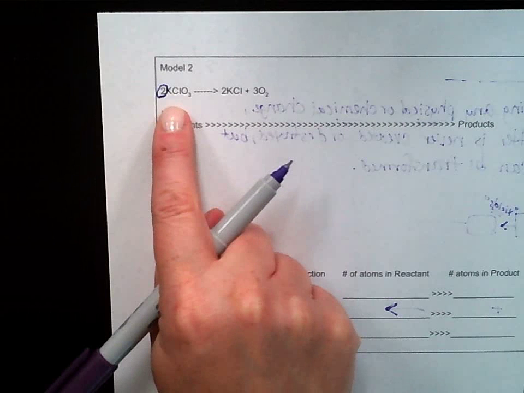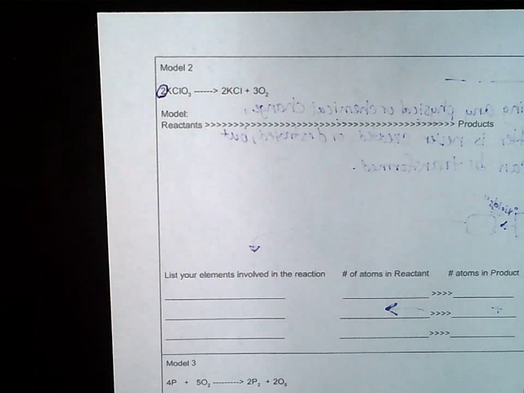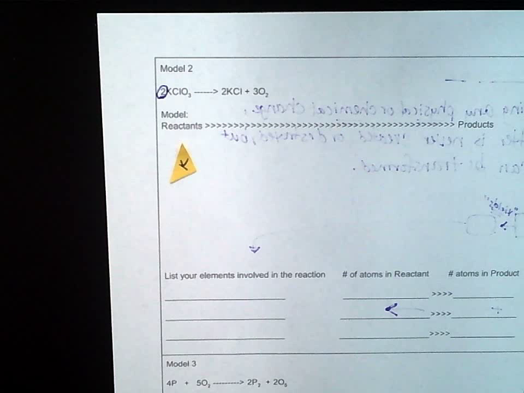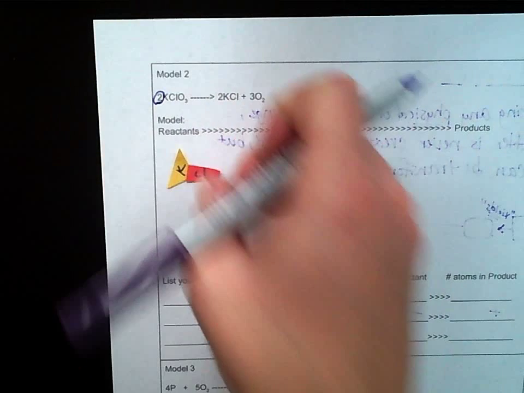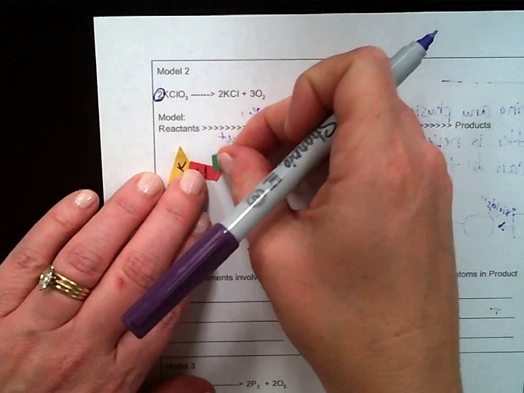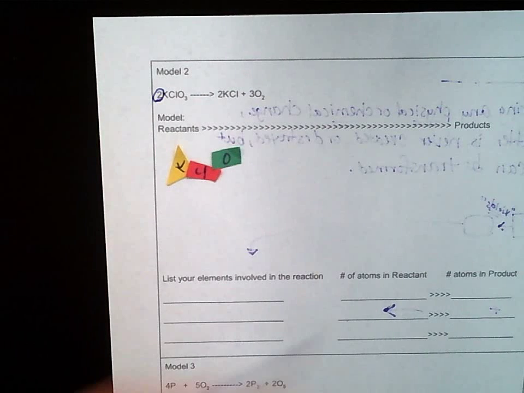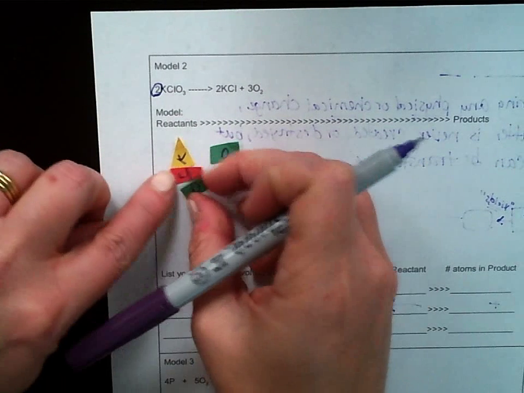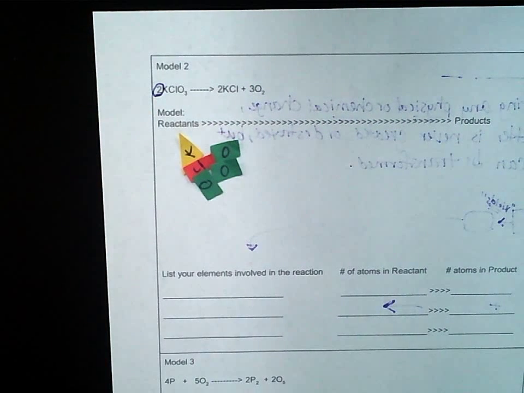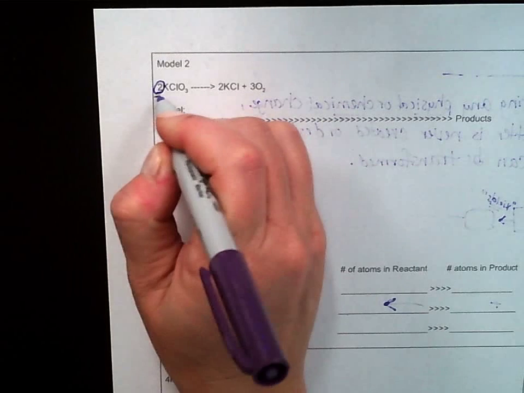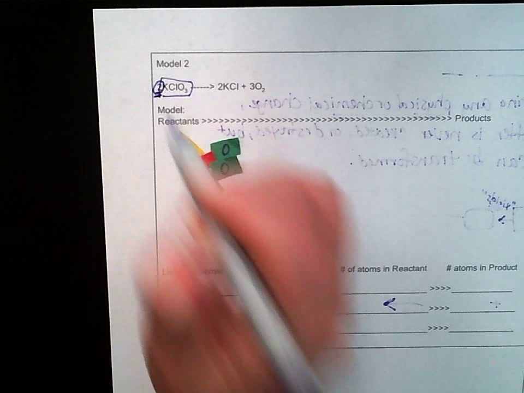So when we look at the back side, we did this in class together. You can see where I've kind of already started. You've got 2K, which is potassium. So there's a potassium. Cl, which is a chlorine. O3. So there's a Cl and an O3. You notice that it starts with 1 molecule. It really doesn't matter that they're not perfect. So I have those kind of in a grouping, and I have 2 of those. You see that? I have 2 KClO3s.